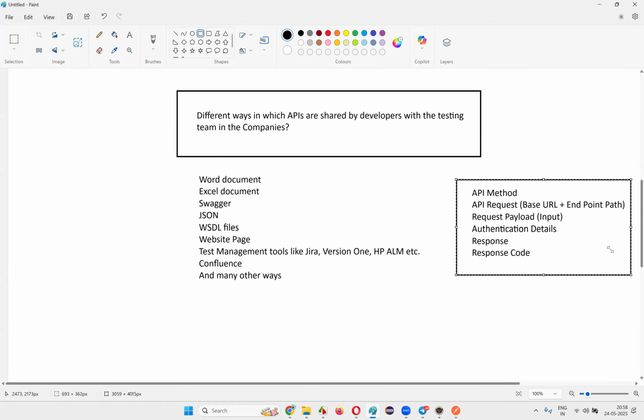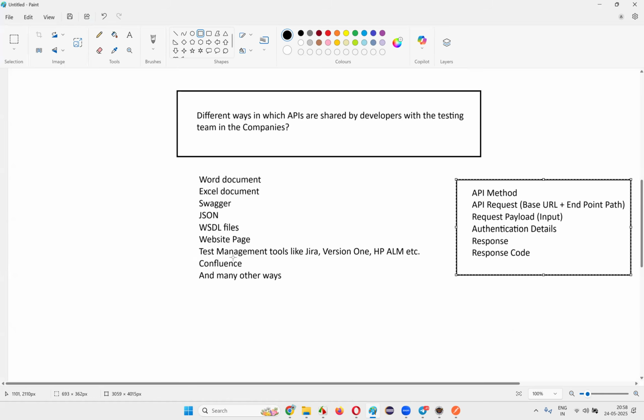So whether this will be documented in a Word document or Excel, or the developer will generate a Swagger web page link, or they will share this kind of details in a JSON file or a WSDL file in the case of SOAP, or a website page. In a normal website page, they will display all this stuff, a customized website page, and give it to you.